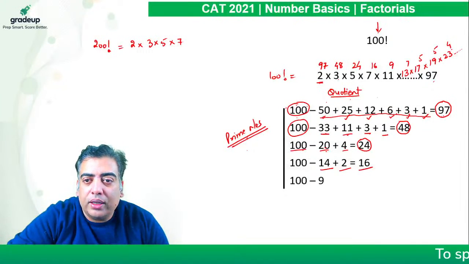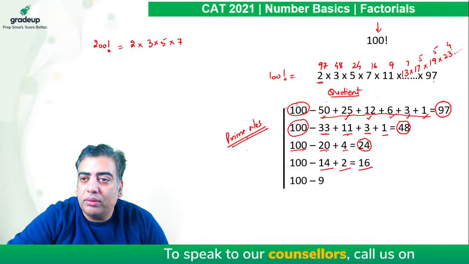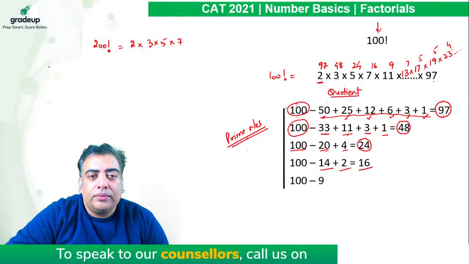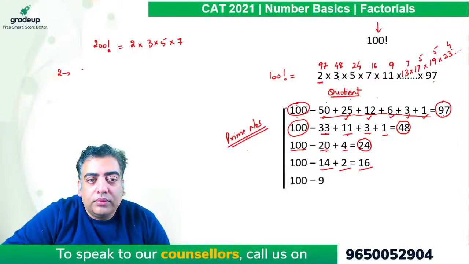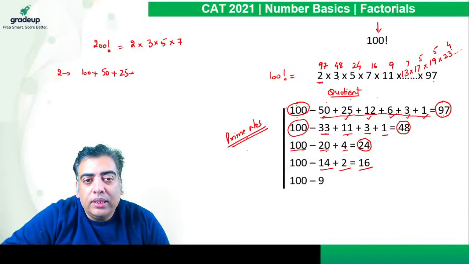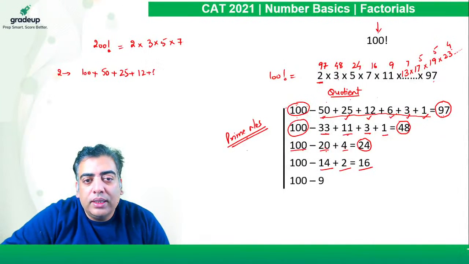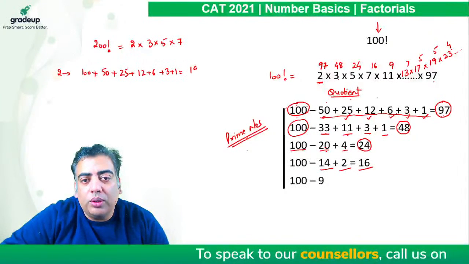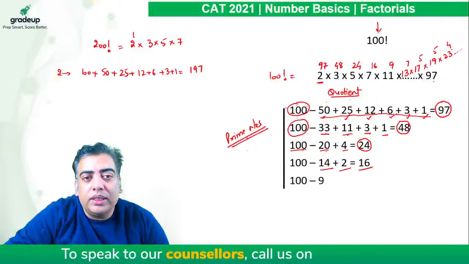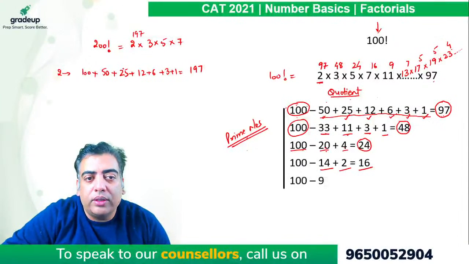So when we are required the power of 2, 200 divided by 2 is 100. Then 100 divided by 2 is 50. 50 divided by 2 is 25. Then the quotients are 12, 6, 3 and 1. So their sum comes out to be 197, which is the power of 2 in 200 factorial.